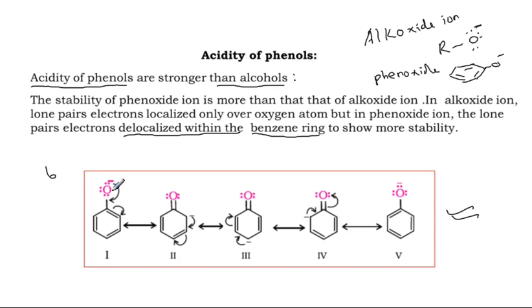Due to the larger number of lone pair electrons, one of the lone pairs can shift into the bond between oxygen and the sp2 hybridized carbon of the benzene ring.